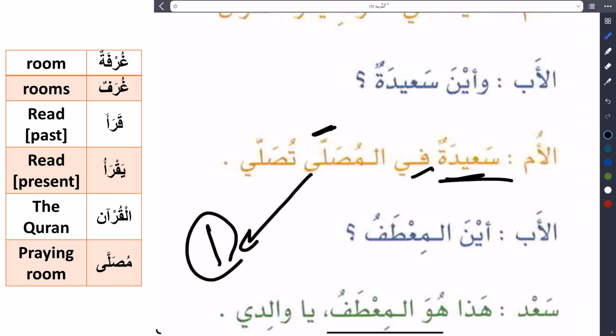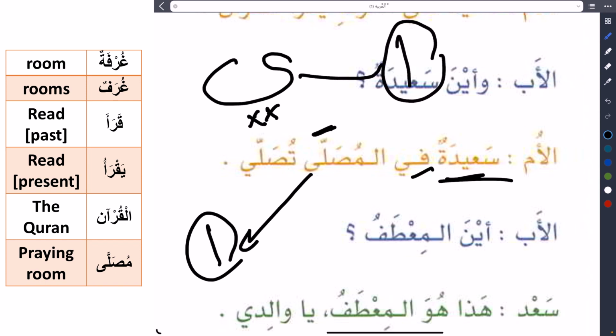And there is a sign in writing that can indicate that. This sign we use mostly, but not always. Most books have this sign. If you look and you see the ya has no dots under, that means it's not ya, it's alif.